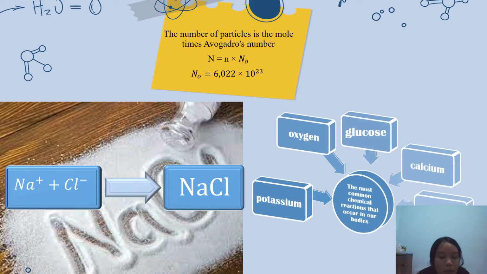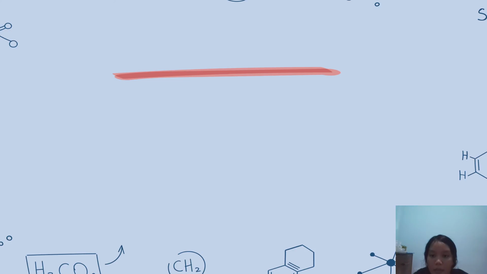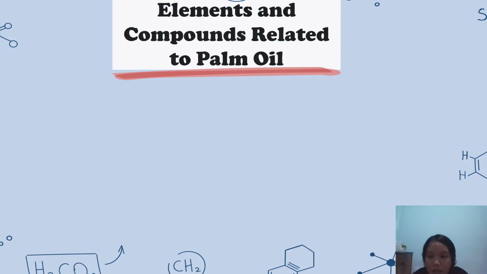The most common elements in our bodies are oxygen, glucose, potassium, calcium, and phosphorus. Elements and compounds are also related to the oil palm field. Its fatty acid composition consists of a combination of elements that form a compound.